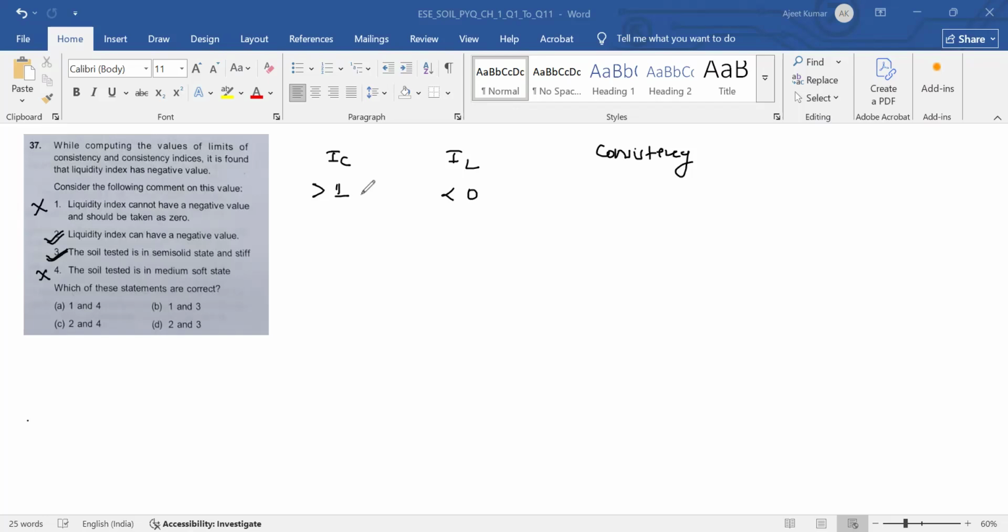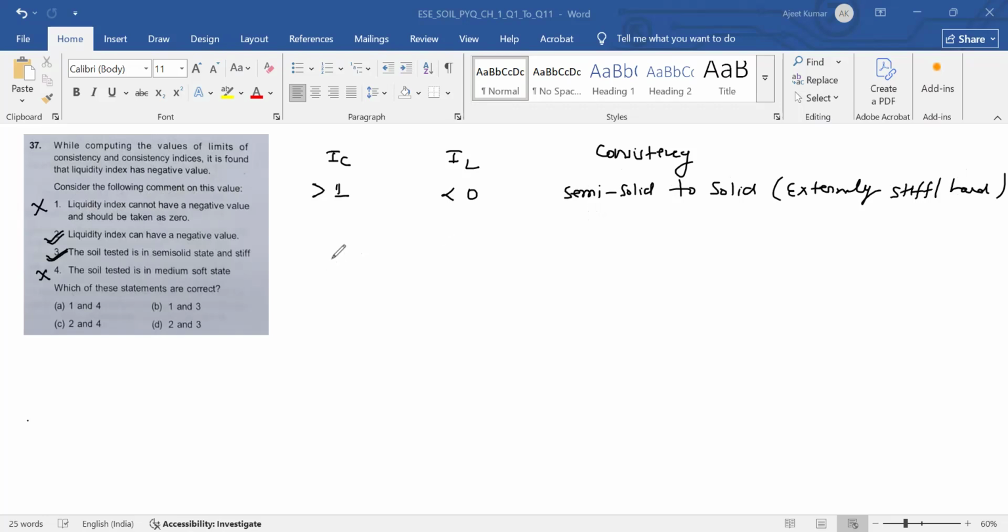Statement 1 is this case. Then what was the consistency? It was semi-solid to solid, or extremely stiff or hard.